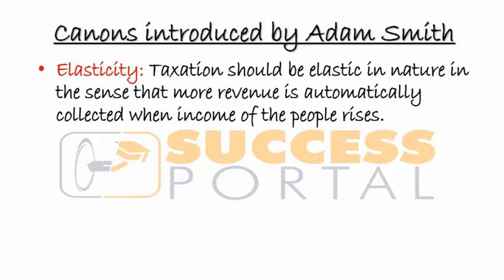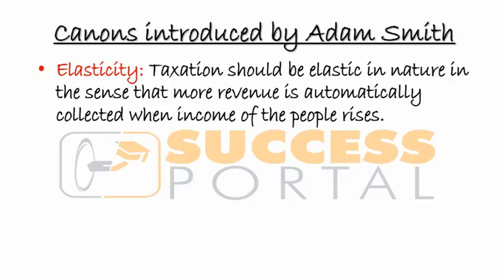The first is elasticity. Elasticity is to do with the nature of the tax, right? Taxation should be elastic in its nature, in the sense that more revenue is automatically collected from the income of people when it rises.